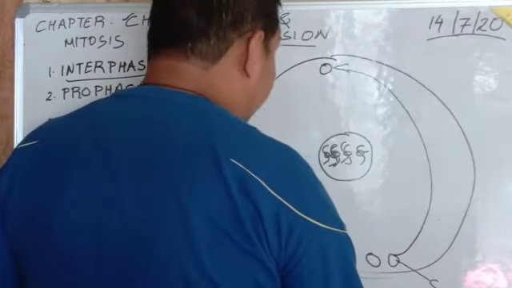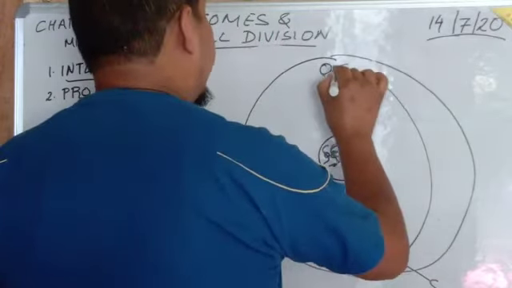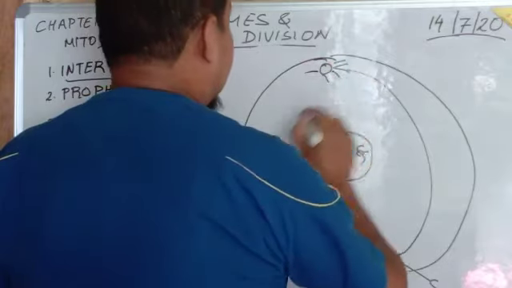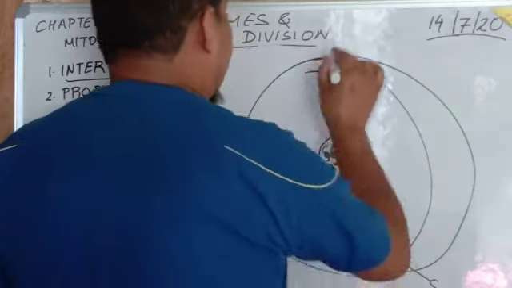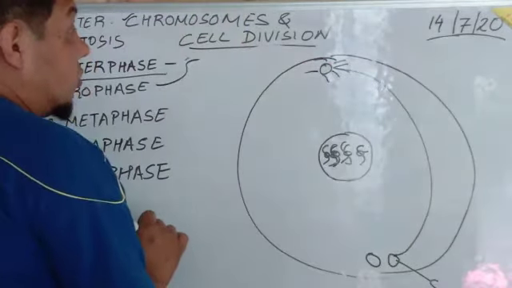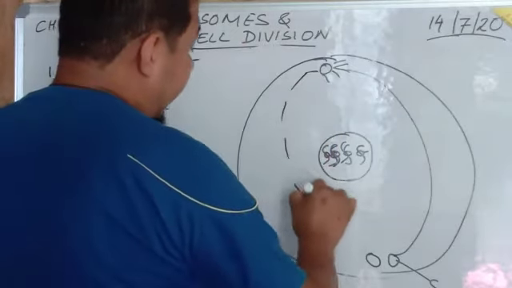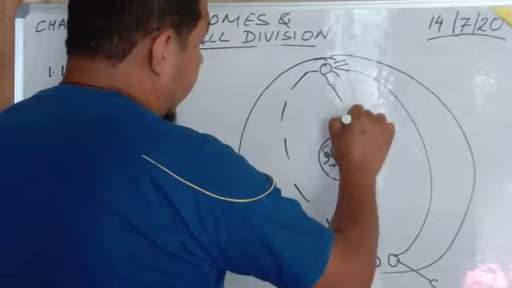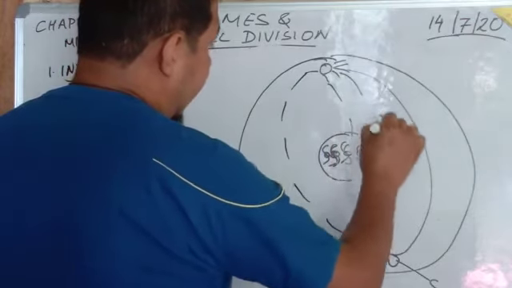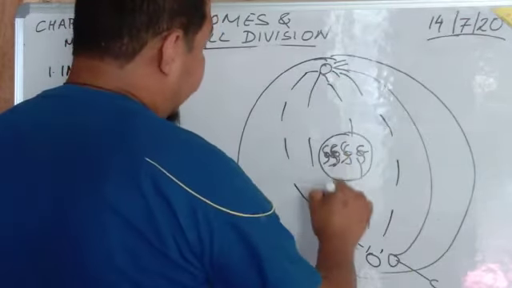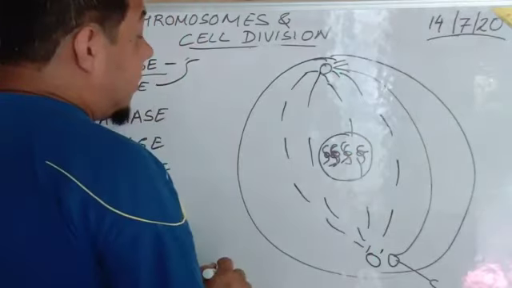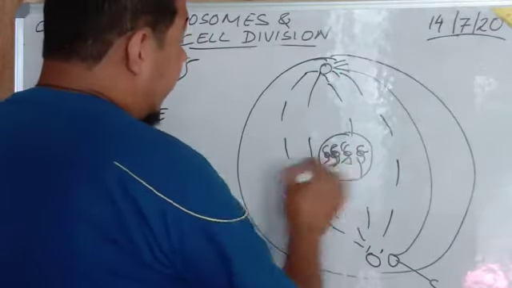After it moves to the poles, aster formation takes place. Aster formation is nothing but a star-like structure around the centrosome. After the aster formation, these asters give rise to a structure called the spindle fiber. What are they known as? Spindle fiber. After the formation of the spindle fiber, the nuclear membrane disappears.